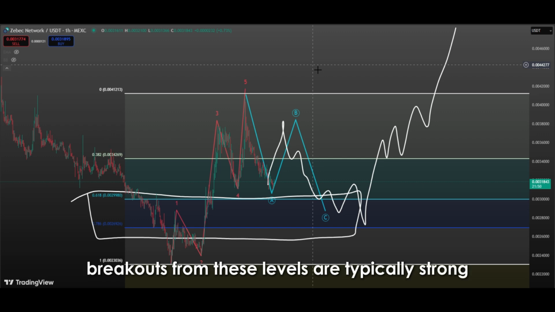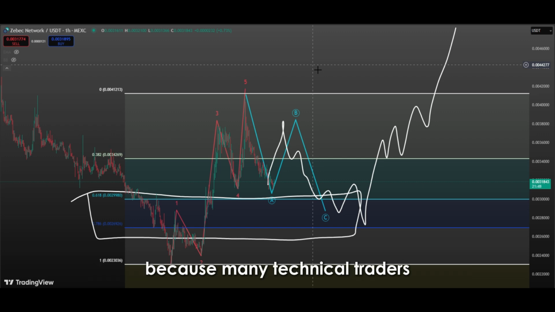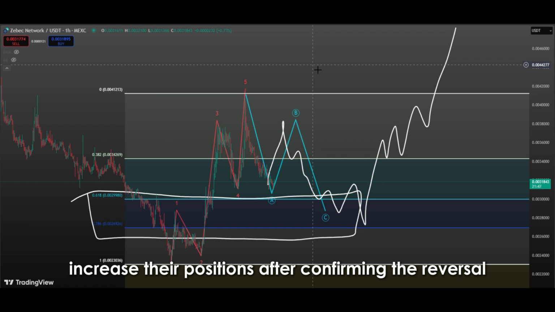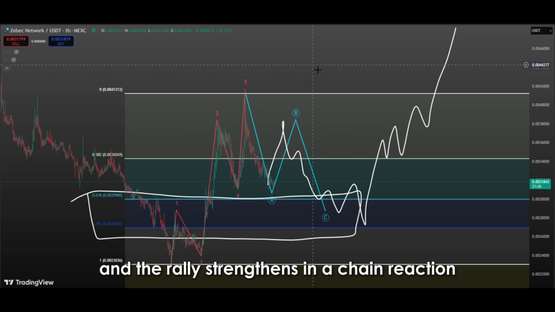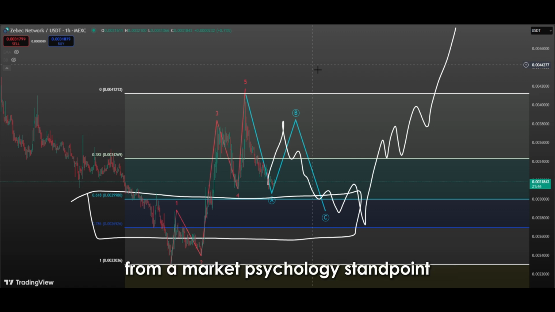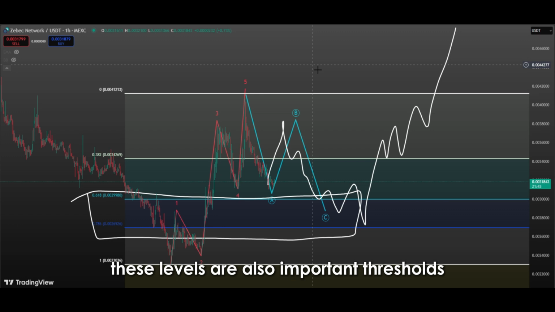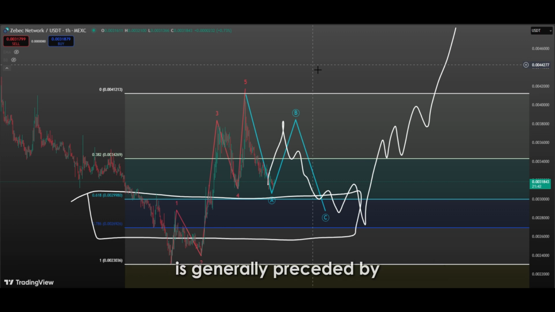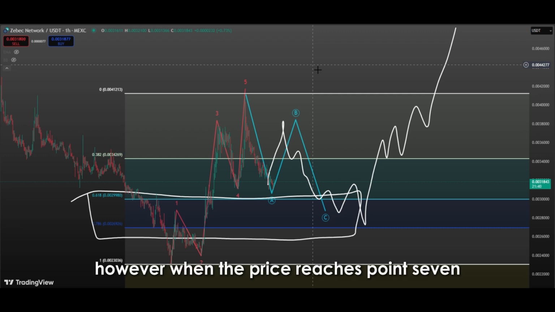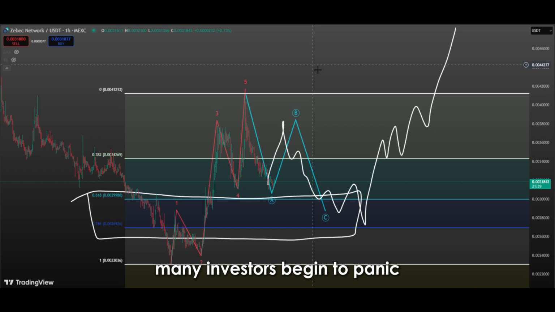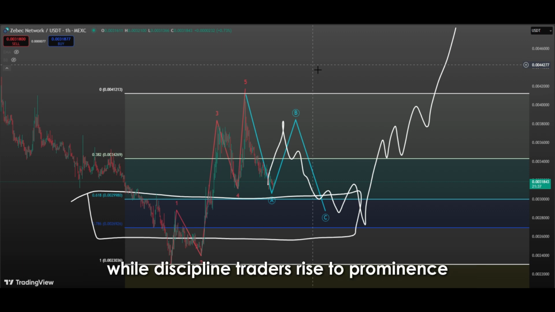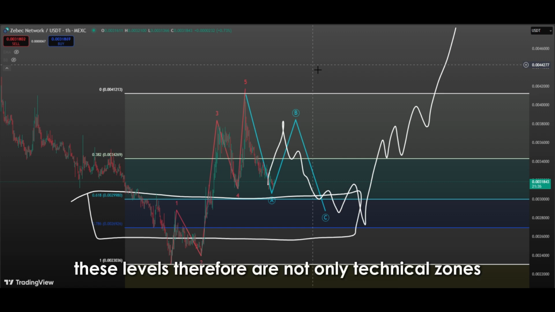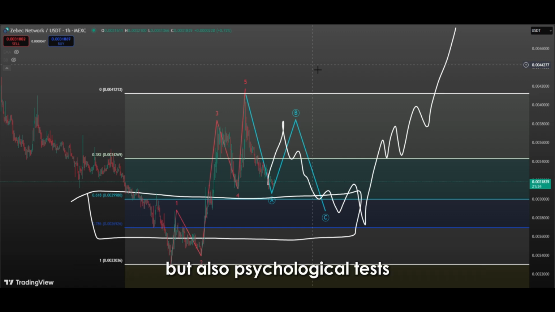Upward breakouts from these levels are typically strong because many technical traders increase their positions after confirming the reversal, some initiate new entries, algorithms activate, and the rally strengthens in a chain reaction. From a market psychology standpoint, these levels are also important thresholds. A move to the 0.618 level is generally perceived by investors as a reasonable correction. However, when the price reaches 0.786, many investors begin to panic. This results in emotional traders being filtered out, while disciplined traders rise to prominence. These levels, therefore, are not only technical zones, but also psychological tests.